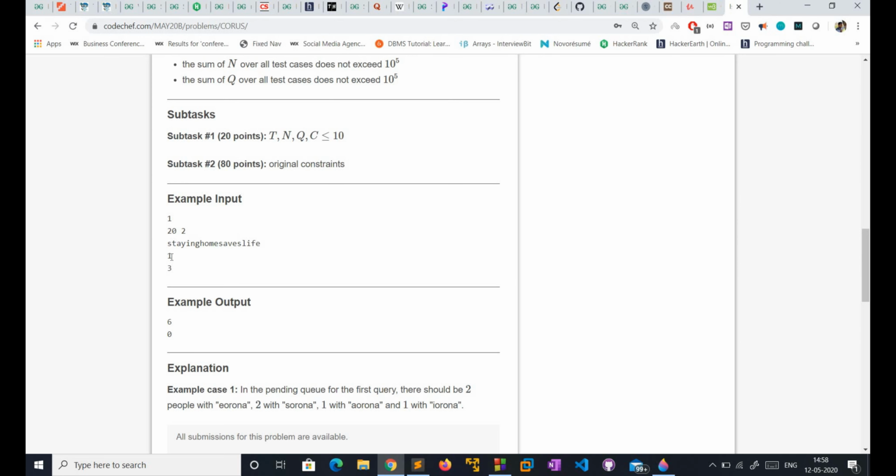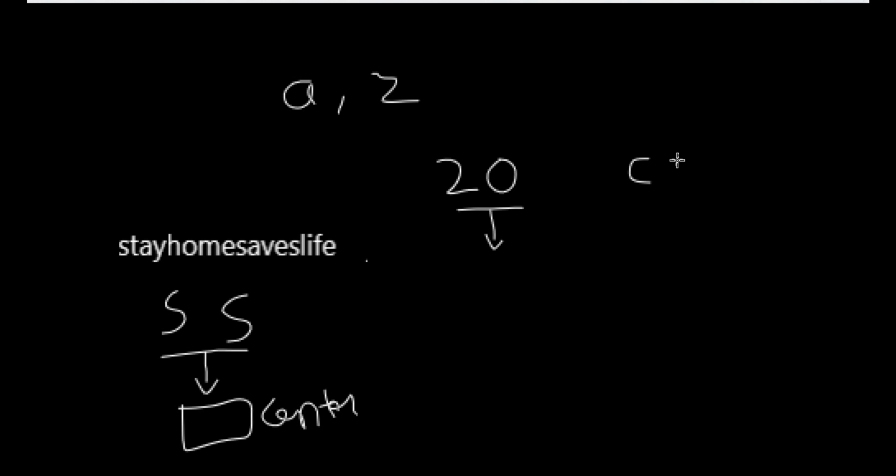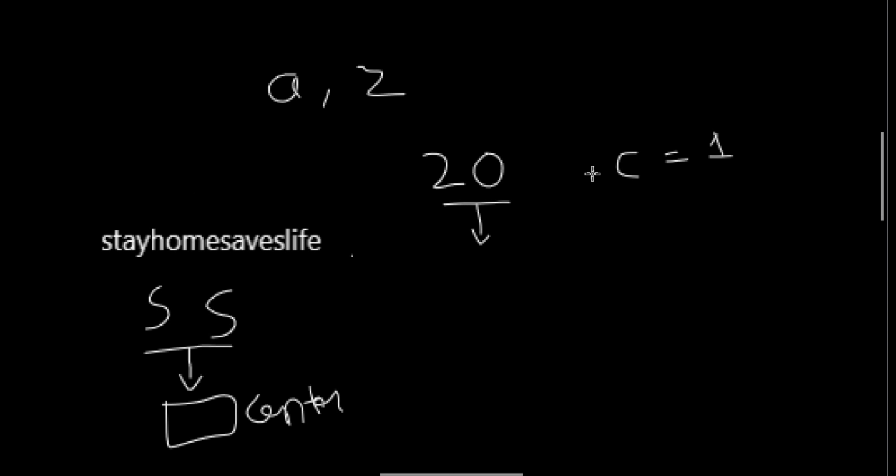The first query gives one isolation center, denoted by C. So at a time only one person of each virus can live. Suppose there are three S's in this example, so we can have only one S inside the isolation center and the other two S's outside the center.